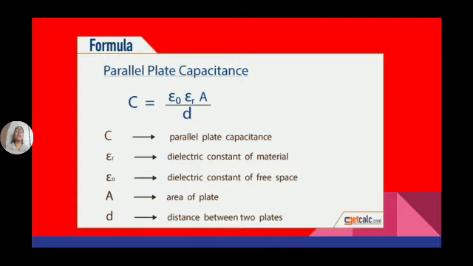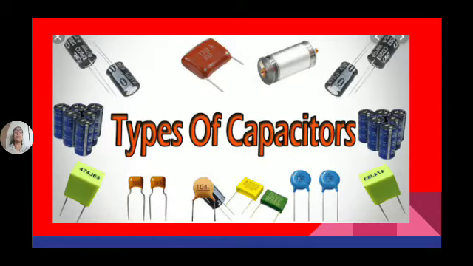See here, the parallel plate capacitance is given by C is equal to epsilon naught epsilon R A by D. C is the parallel plate capacitance, epsilon R is the dielectric constant of the material, epsilon naught is the dielectric constant of free space or vacuum, capital A is the area of the plates, and small d is the distance between the two plates.